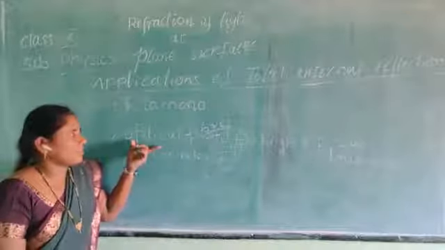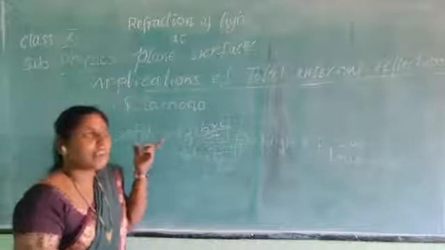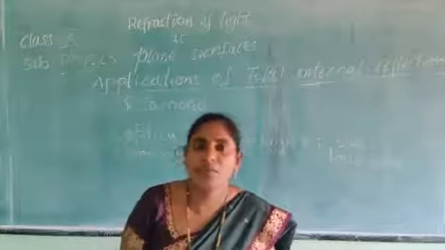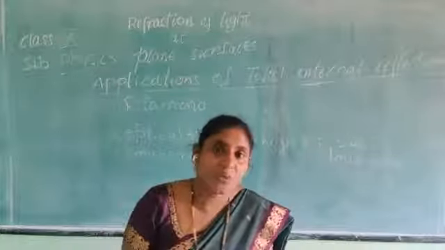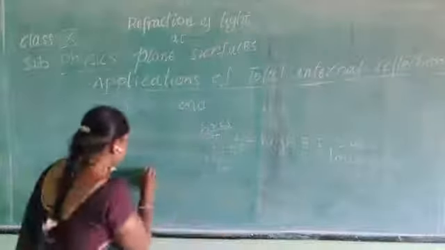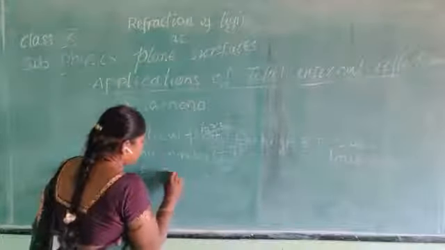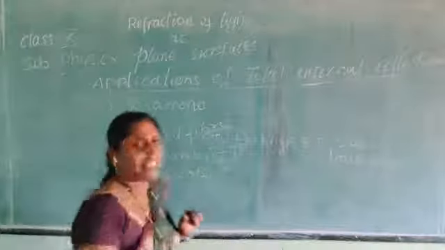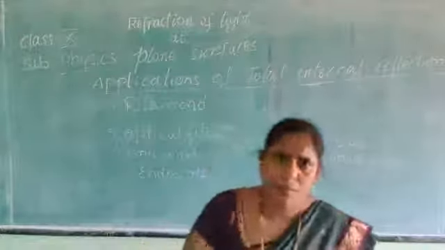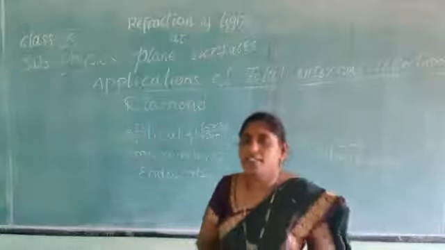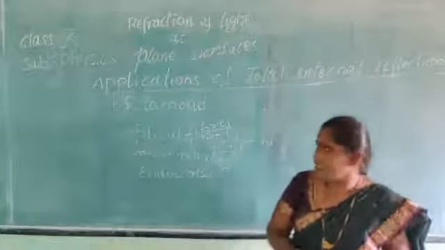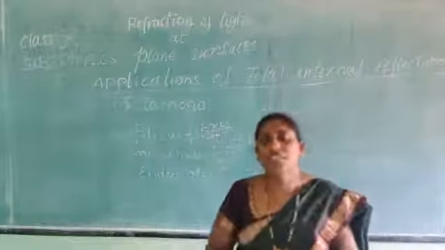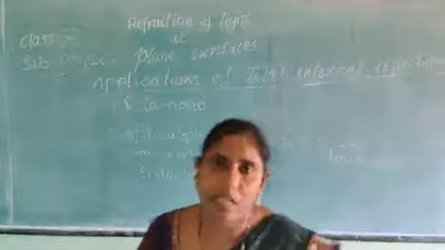And where are these optical fibers used? What are the uses for these optical fibers? They are used in endoscopy. Endoscopy means to find out the internal organs of our body. Optical fibers can be used for this. And they are used in telecommunication. What is telecommunication?